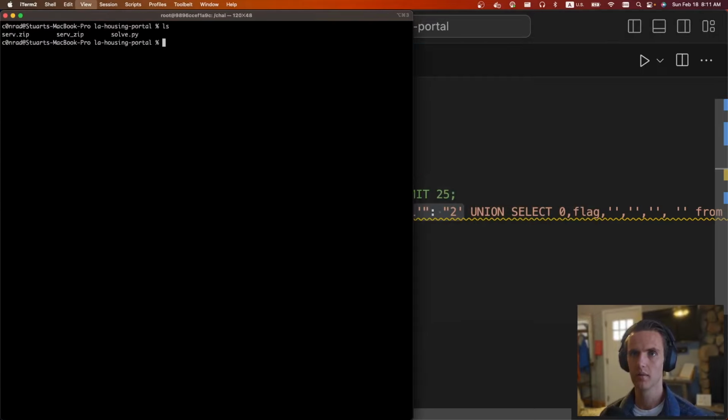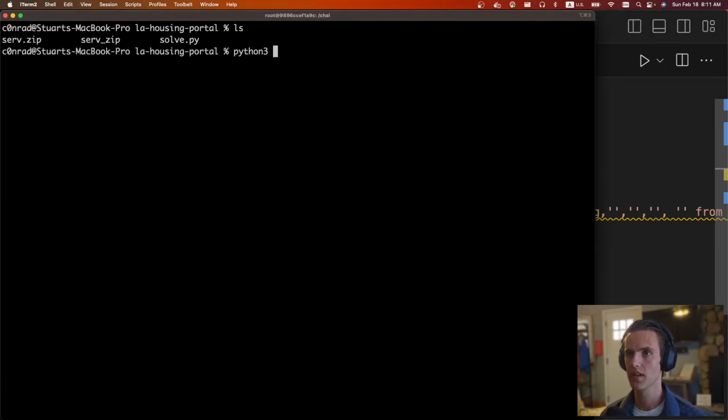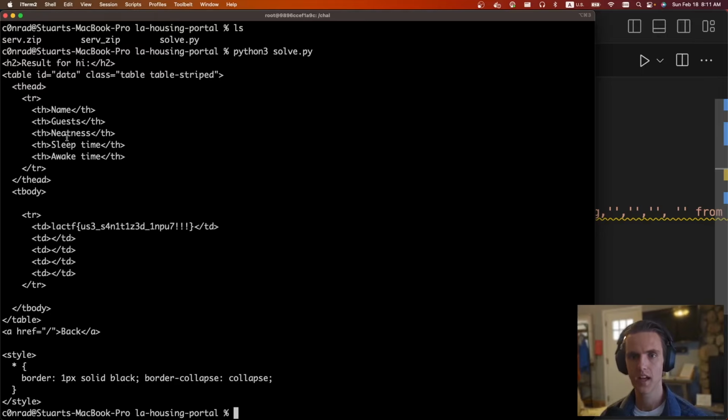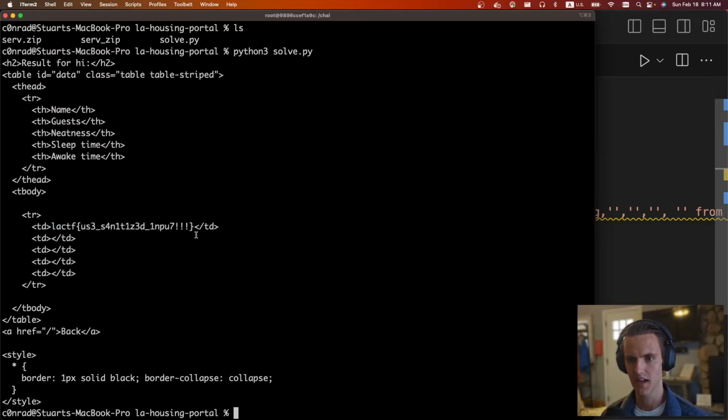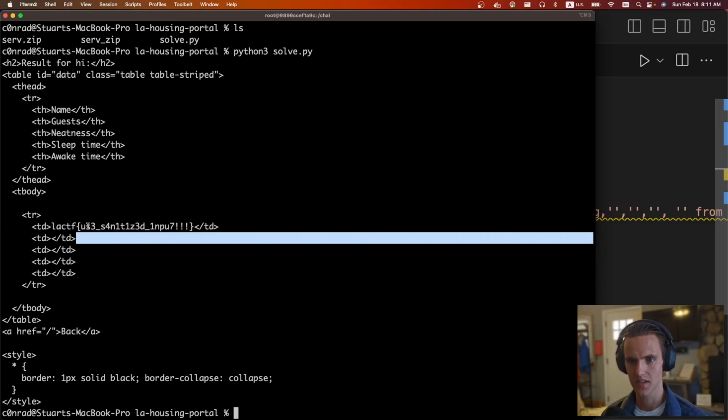Clear. Let's make it big. Python 3, solve.py. And here we go. So it's going to return a bunch of users, but we did the union on the flag table, and we get the results. LACTF use sanitized input.